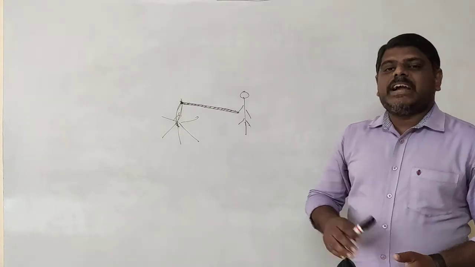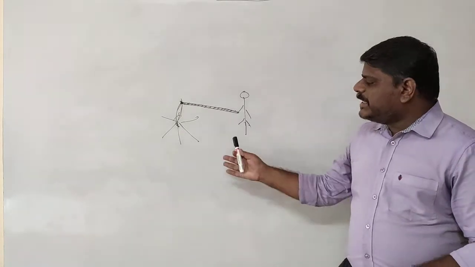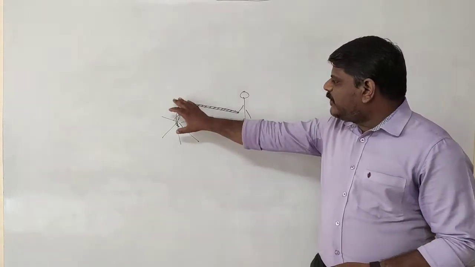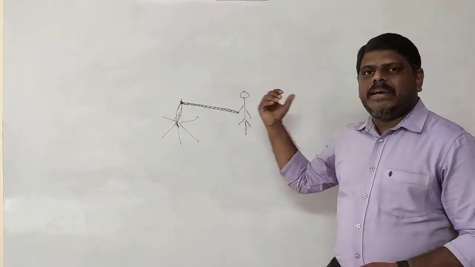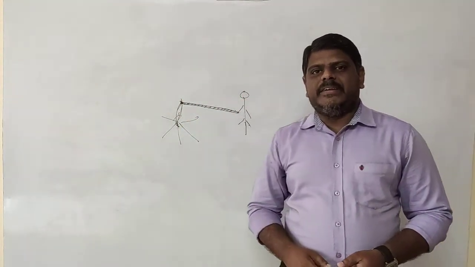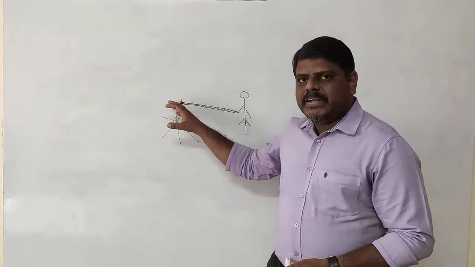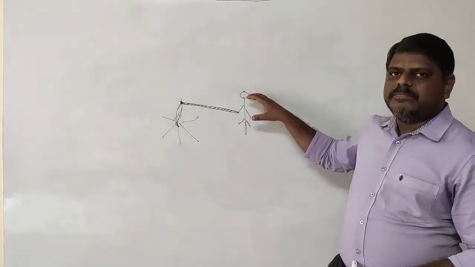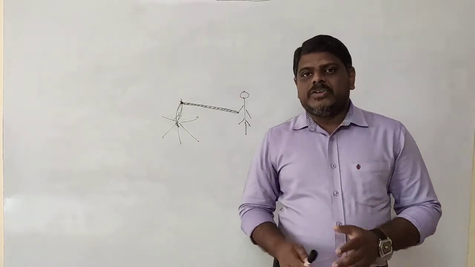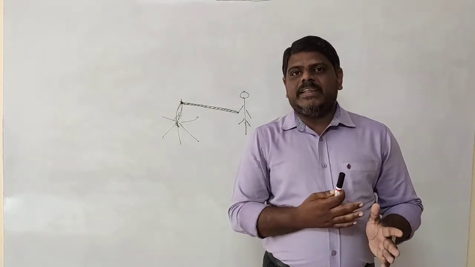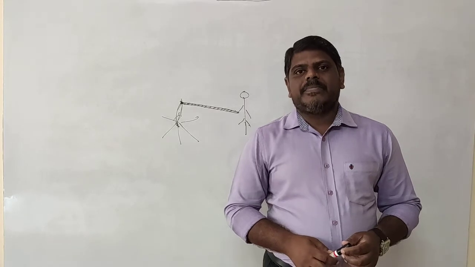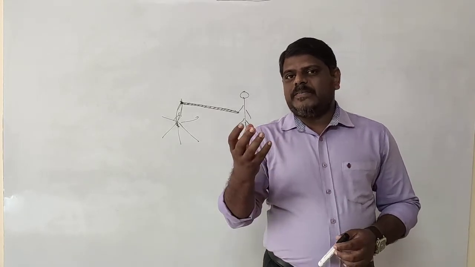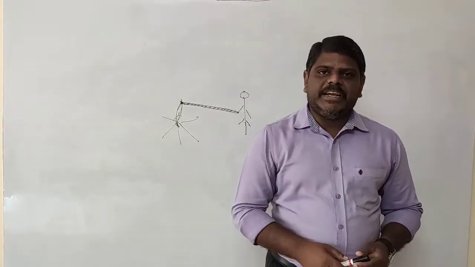Next, the convection method. How is the convection method possible here? Because the space between the fire and the person is filled with air. Air is nothing but a fluid. So whatever air travels here, that air will pass through and reach the person. So this is the convection method. Second, the person can feel the heat energy by the convection method. In the convection method, the amount of heat energy will be less than in the radiation method.